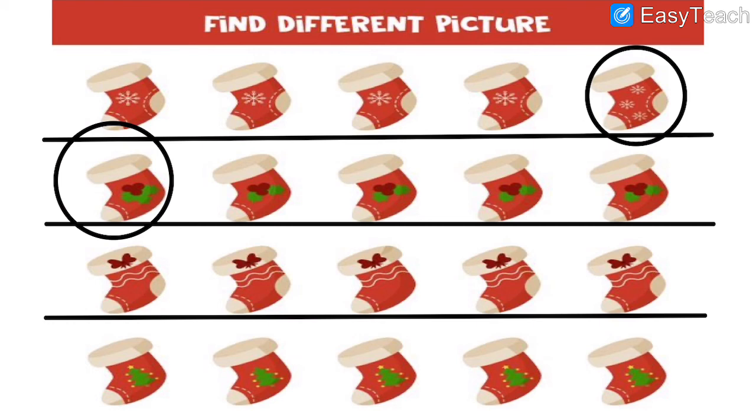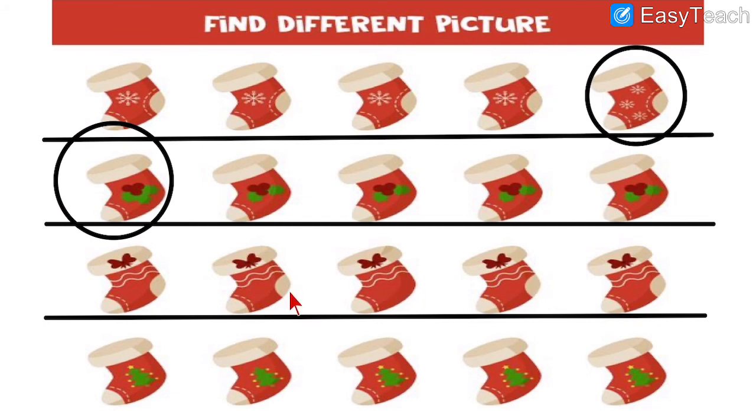In the third line, we can see that here the image number 3 is different as compared to all other images. And why is it different? It is different because over here there is red color, and all other places you can see over here. What is the color over here?